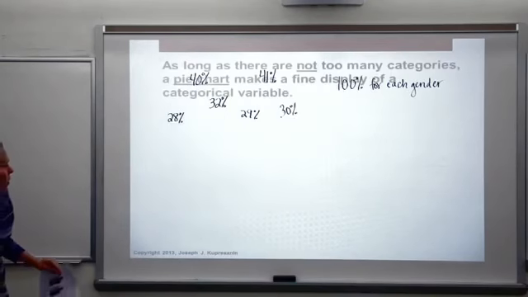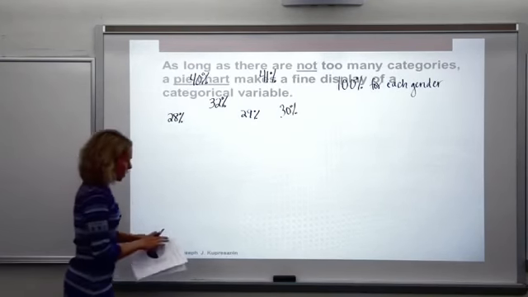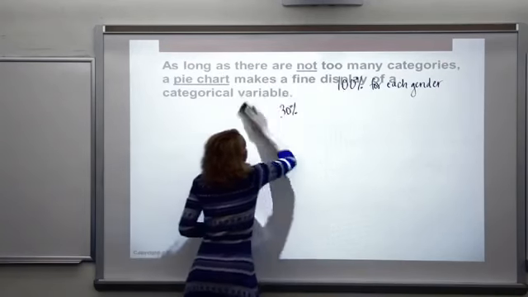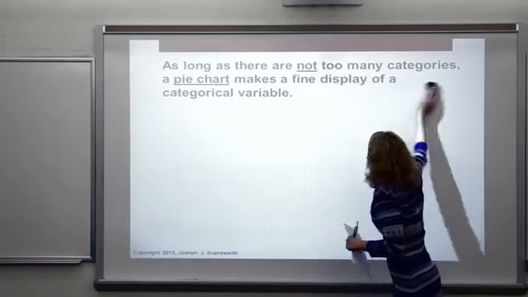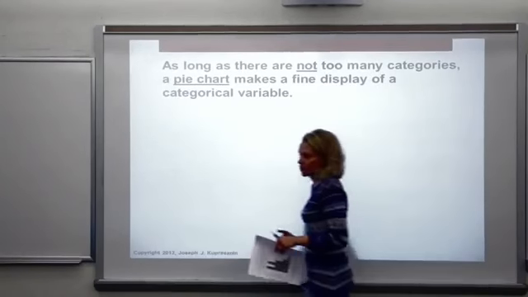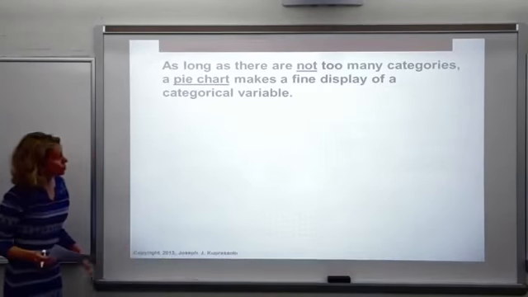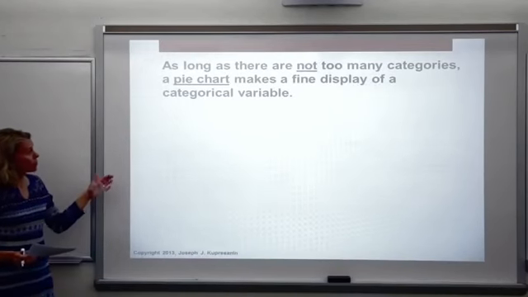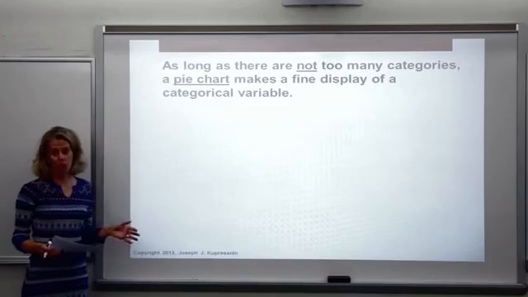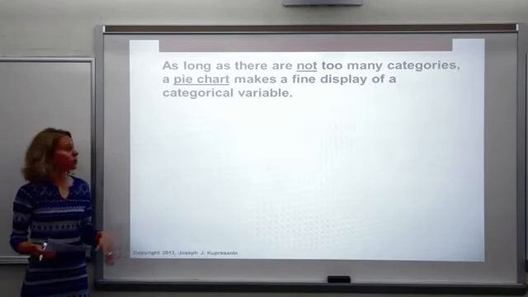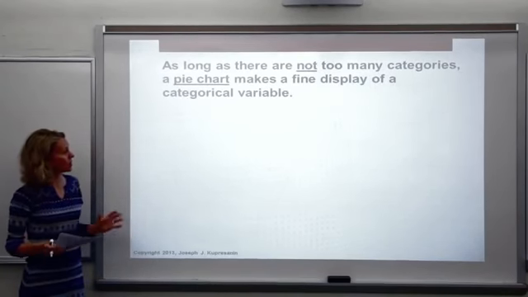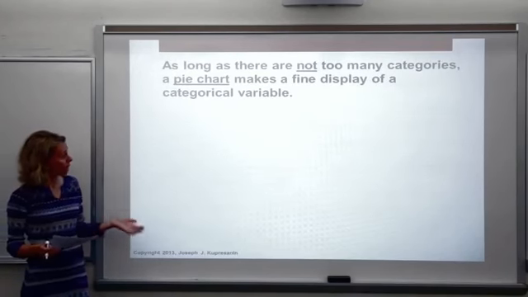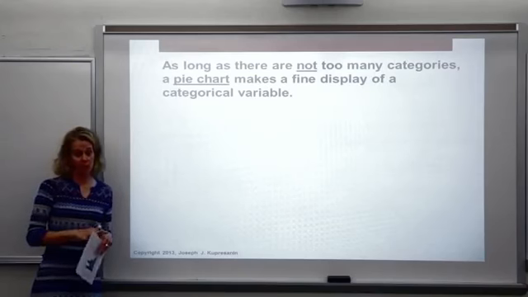Okay, so we've looked at bar charts. Pie charts were another option for categorical data. And so if you have a categorical variable, you can choose to create a bar plot or a pie chart. However, you'll notice that pie charts don't work very well if you have a lot of categories. They just end up looking really busy and hard to read. So as long as there aren't too many categories, a pie chart is a nice display of a categorical variable.